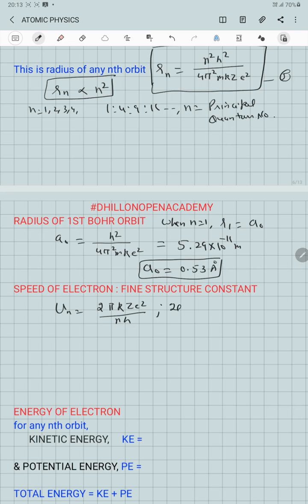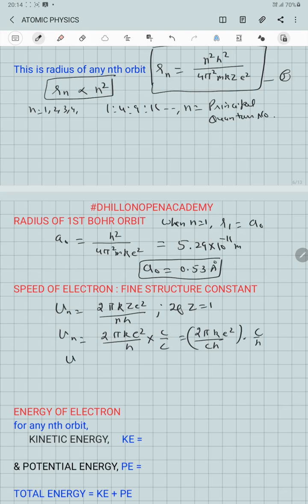Now here, if we put z is equal to 1, Vn will be equal to 2 pi k e square over h. If we multiply this with the speed of light and also divide it, we will have 2 pi k e square over ch into c by n.